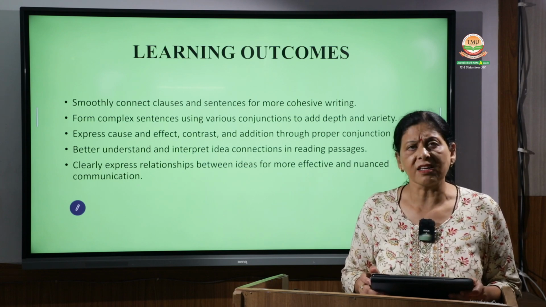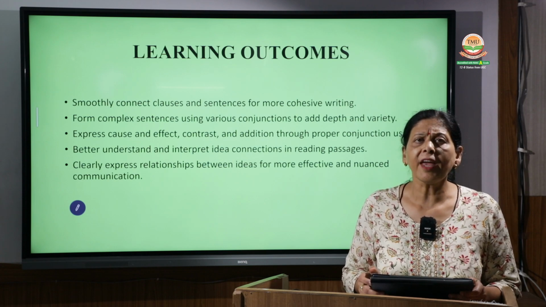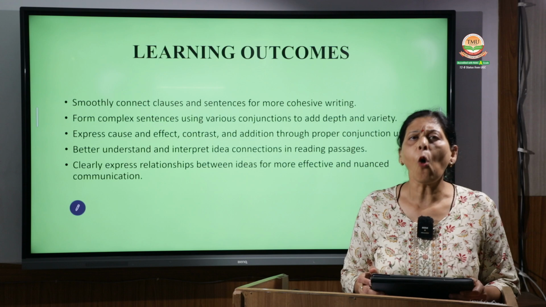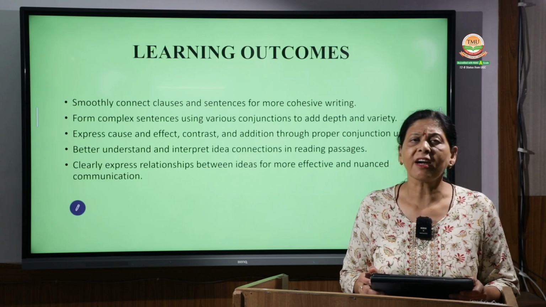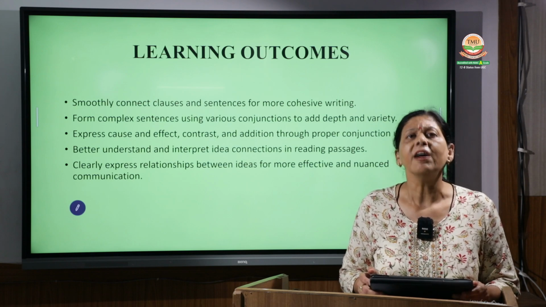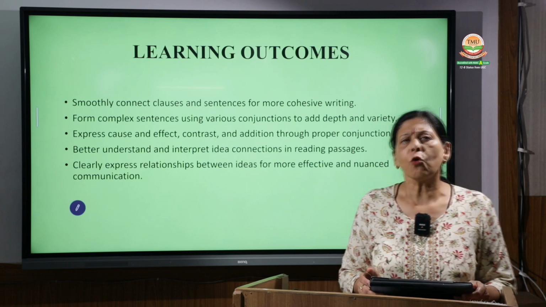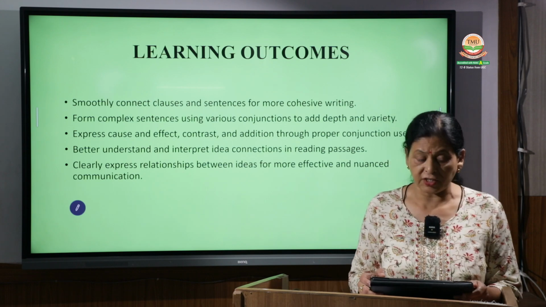Another example: it rained heavily, and all the drains were choked. That is what happened, and the effect of the heavy rain was that the drains were choked. So cause and effect and reasoning are all depicted by conjunctions.